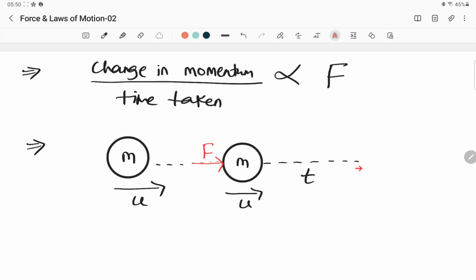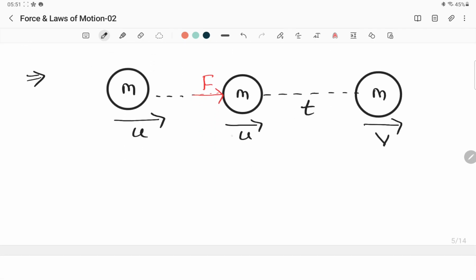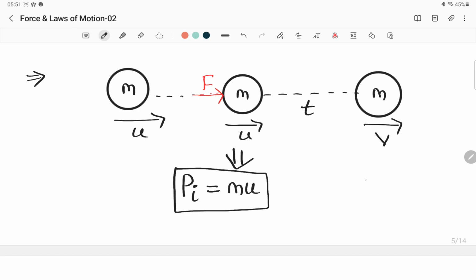Now what will happen if you apply this force for time t? You will find that this body will have the same mass m, but it will start to move with velocity v. Look at this. What is the initial momentum here? Initial momentum we write as Pi, so this is mu. Here it got final velocity, so we write it as Pf. Pf means final momentum, so that becomes mv.